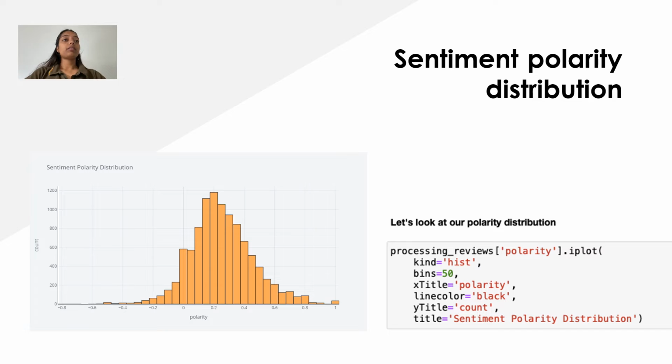Then comes the sentiment polarity distribution, and in this we can see that overall we have positive polarities. The sentiment polarity distribution assures the number of positive reviews that we had.